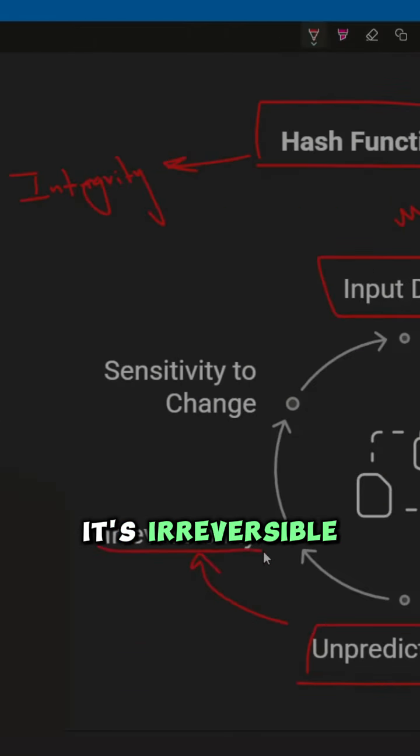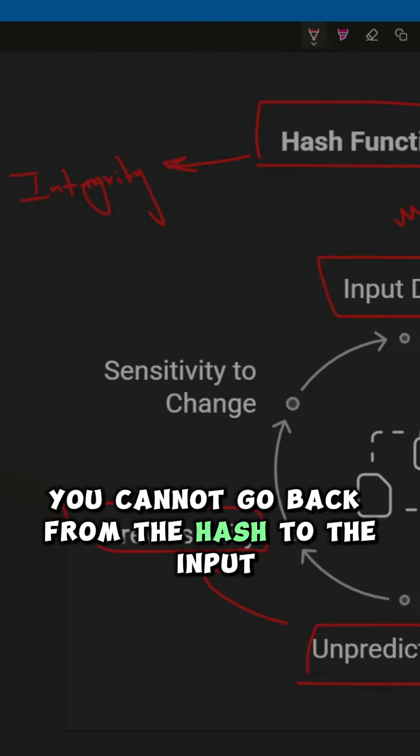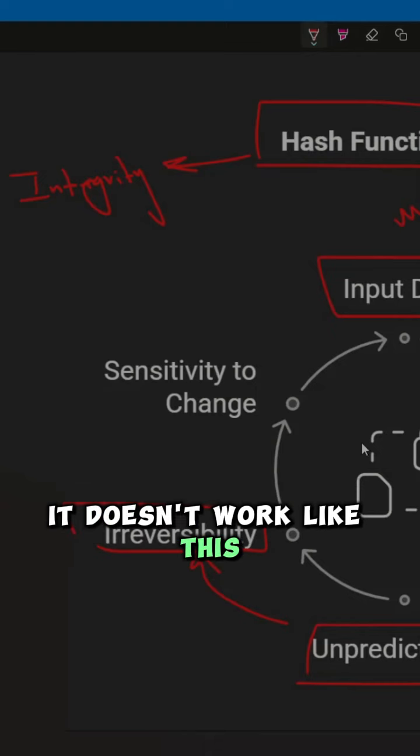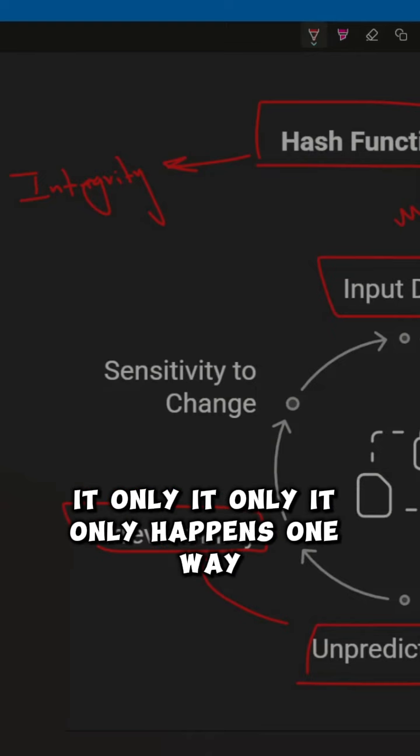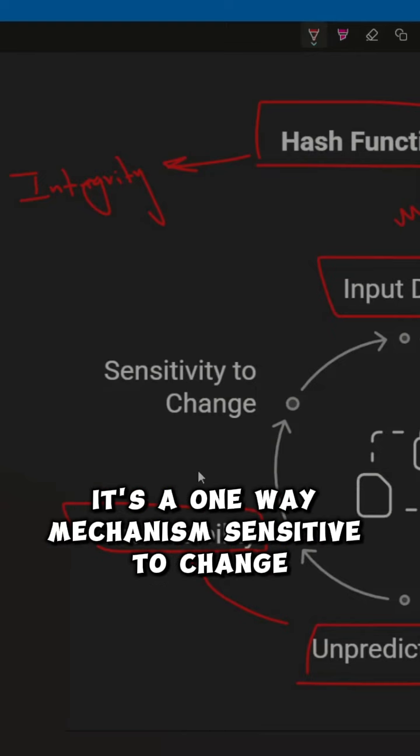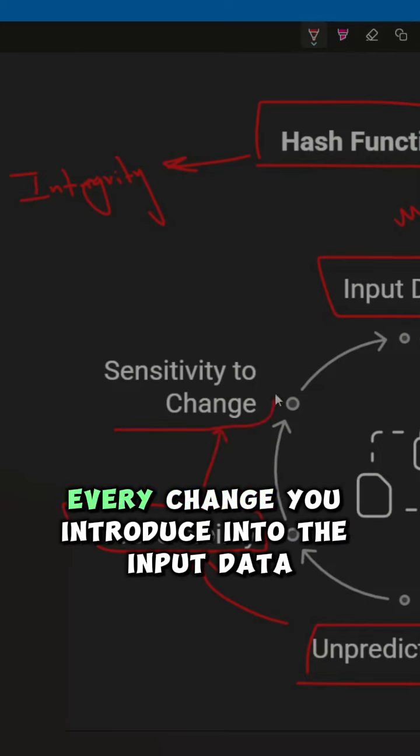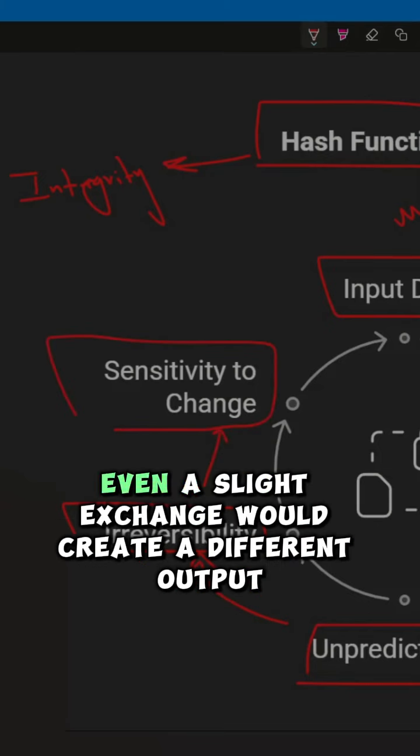It's irreversible. You cannot go back from the hash to the input. It doesn't work like this. It only happens one way. It's a one-way mechanism. Sensitive to change. Every change you introduce into the input data, even a slight change, will create a different output.